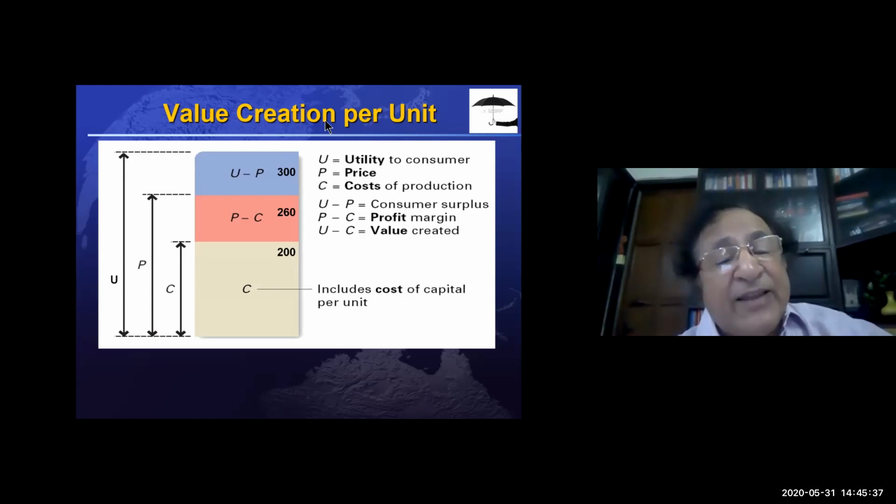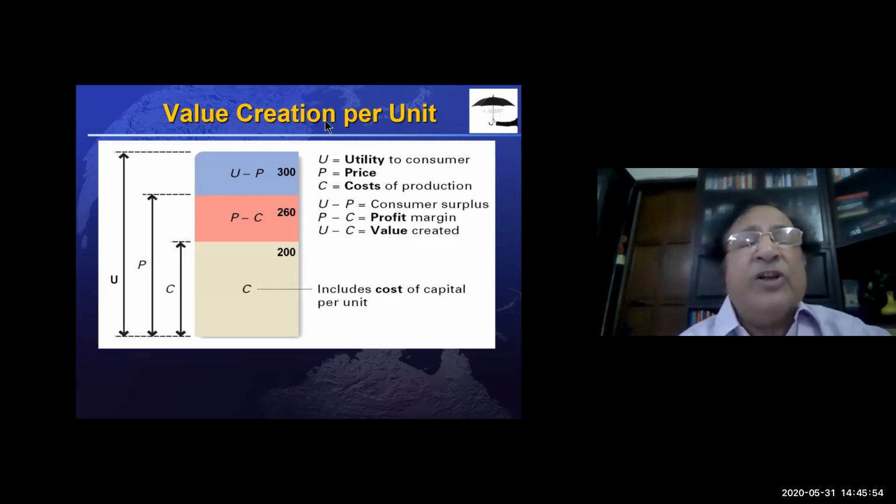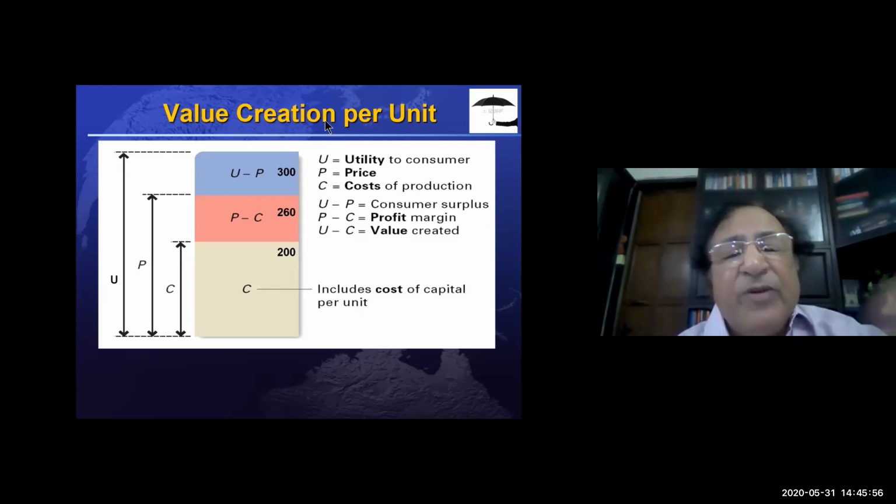Desperate buying means, I've given an example of desperate buying because at that time your willingness to buy is very high. So your willingness to buy, your U, is 300, but the shopkeeper is giving it to you for 260. So you feel good that you got something you're willing to buy.